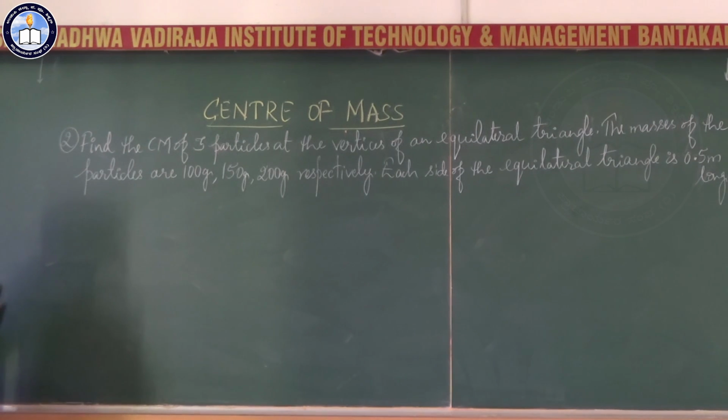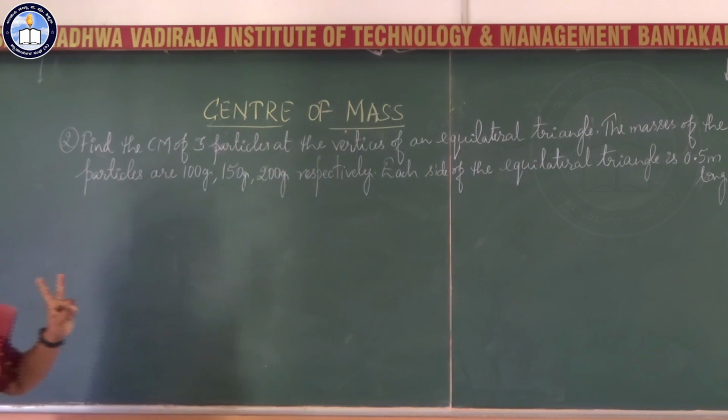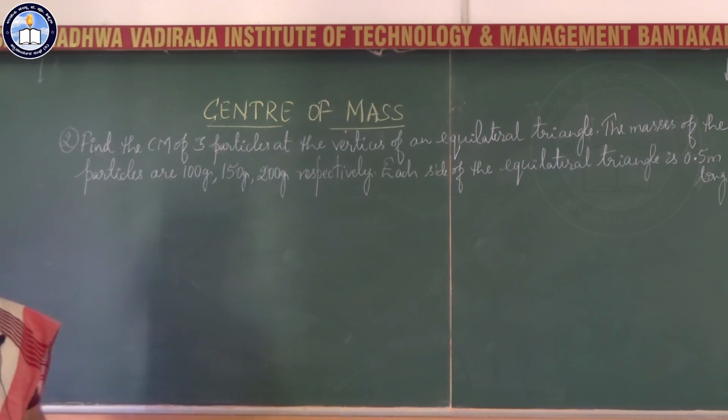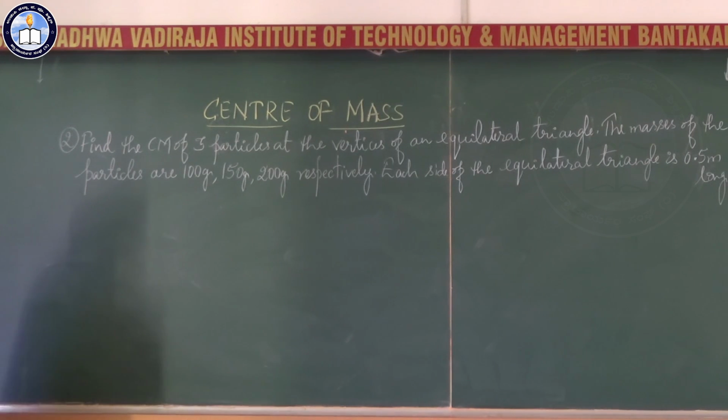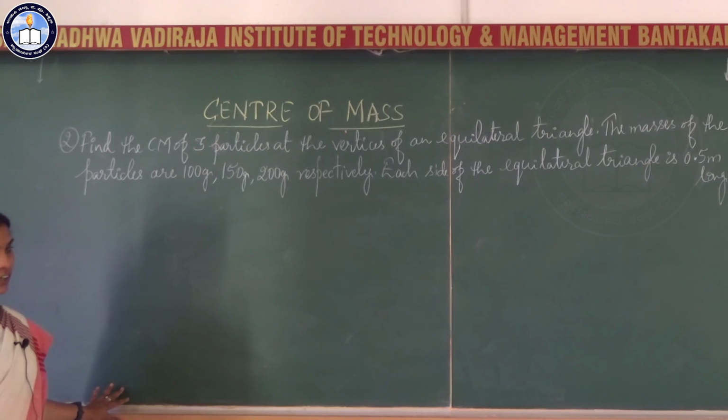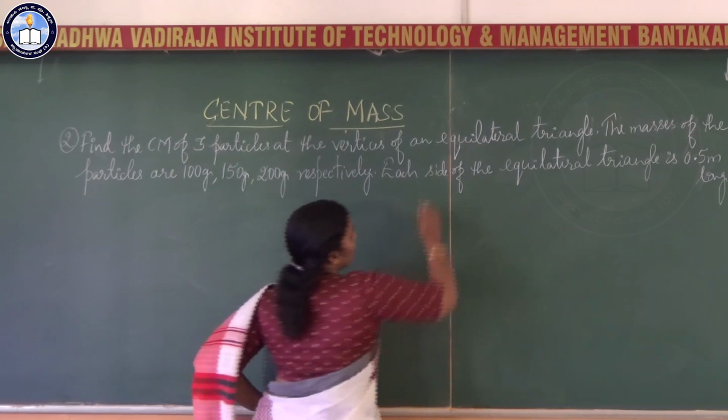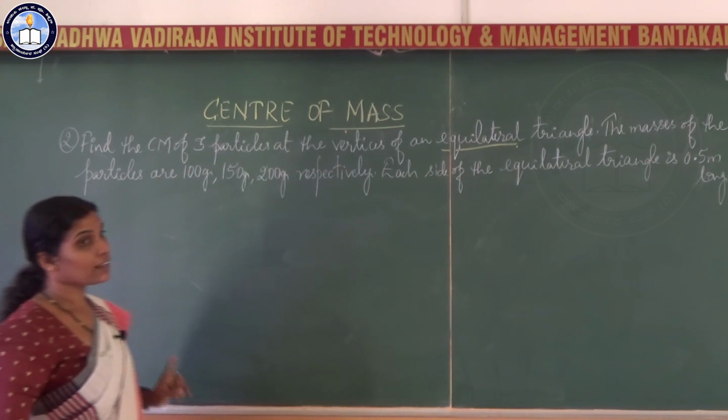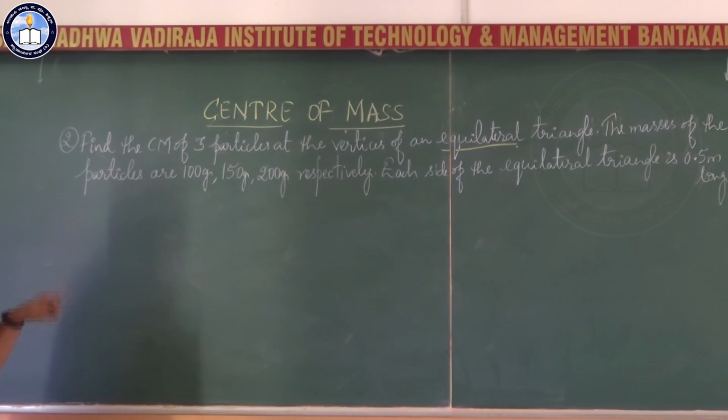Okay, we will move to one more numerical related to the center of mass. In the previous numerical, we saw a system of two particles. Now there is a system of three particles. Find the center of mass of three particles at the vertices of an equilateral triangle. By equilateral, what do you mean? All the sides are equal, that is, the distance between each of these particles is the same. The masses of the particles are given.